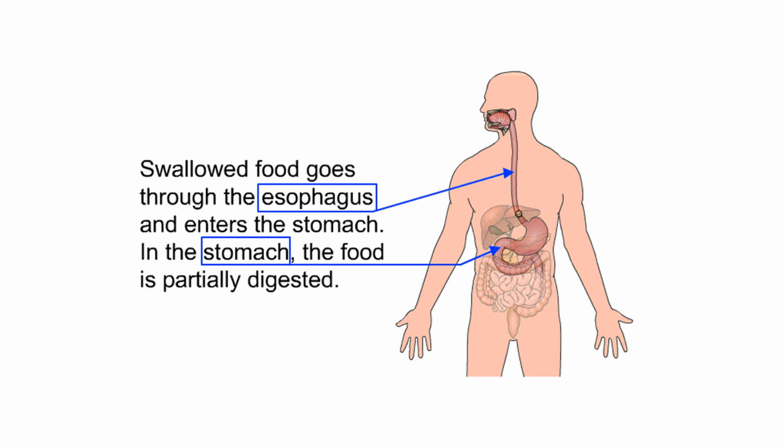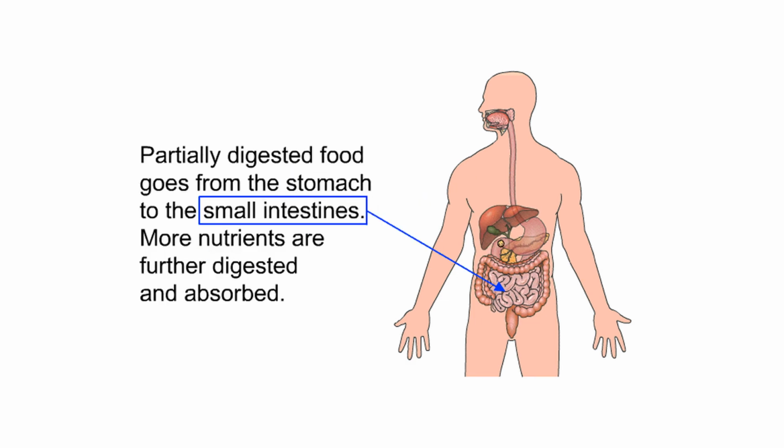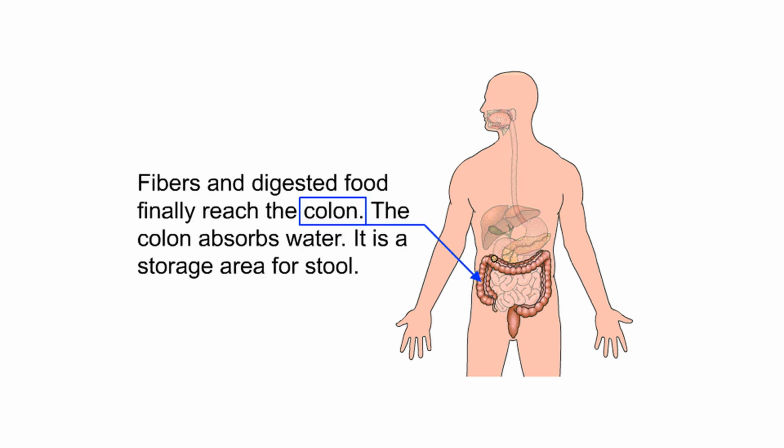Swallowed food goes through the esophagus and enters the stomach. In the stomach, the food is partially digested. Partially digested food goes from the stomach to the small intestines. More nutrients are further digested and absorbed. Fibers and digested food finally reach the colon. The colon absorbs water. It is a storage area for stool.